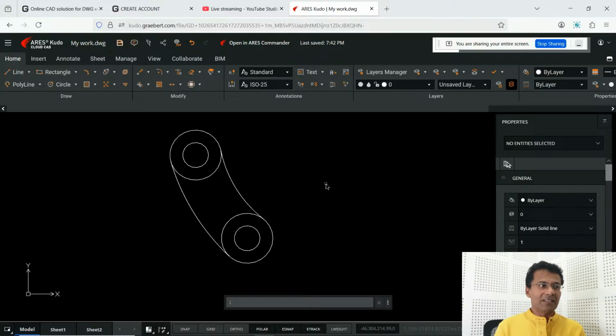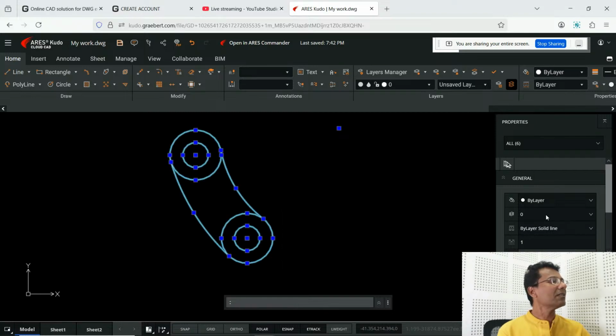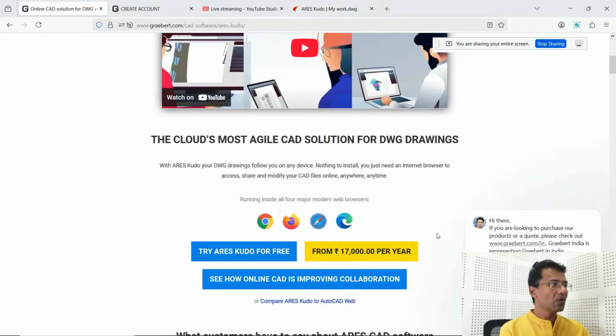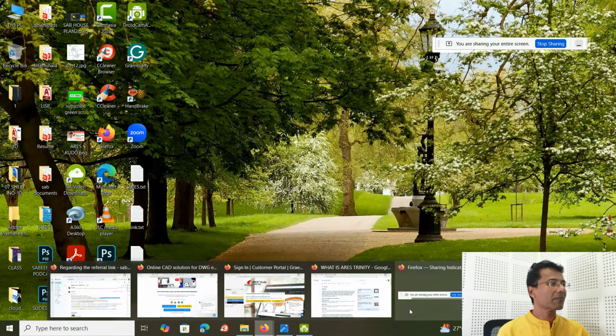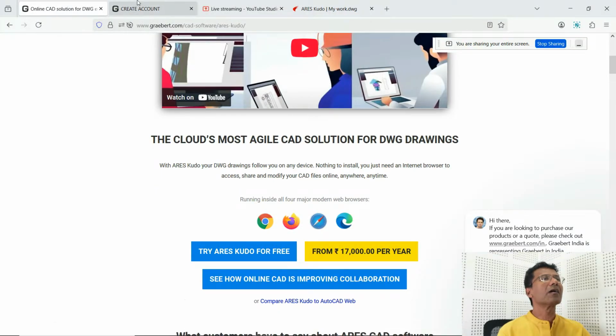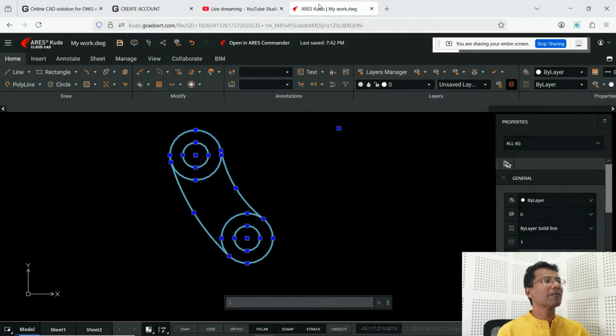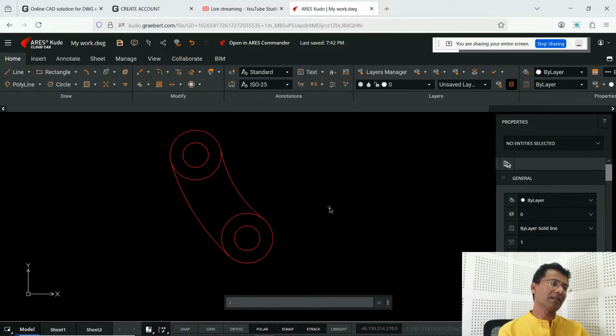Okay. Now you can use the layer palette the way you use it in AutoCAD, and the properties palette to change the color and other properties. That you can try out on your own. You have the properties palette. You can change the layer if you want. This is the layer palette. And you can change the properties, suppose I want to change the color to red. You can select that, the color got changed.